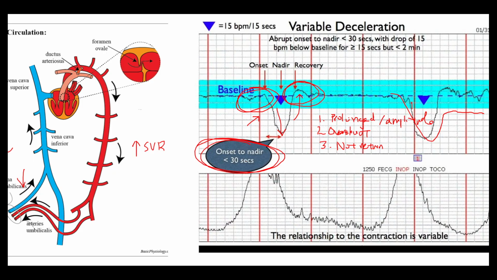So variable decels are V-shaped, so they have an abrupt onset, whereas early and late decelerations have a more gradual onset. And usually that's described as the time interval between the onset and the nadir, or lowest point of the deceleration. And usually 30 seconds is the threshold. So if it's less than 30 seconds between onset and nadir, that is abrupt, so it's a variable deceleration. If it's greater than 30 seconds, it is gradual, therefore it is an early or late deceleration. And early decelerations, intuitively, begin before the contraction, and late decelerations begin after the onset of the contraction, and they will end afterwards as well.